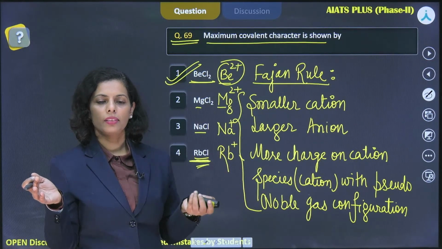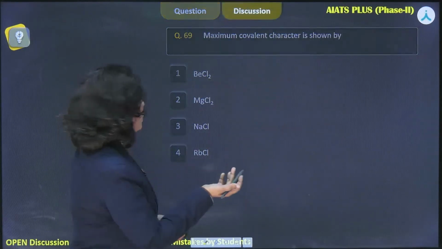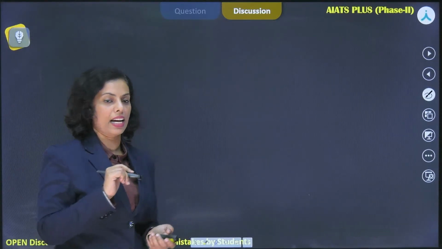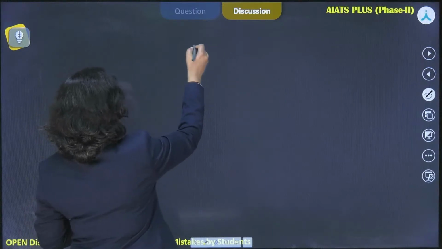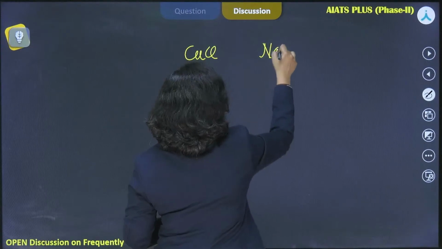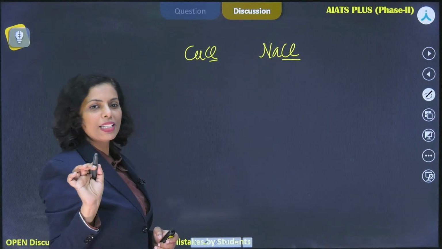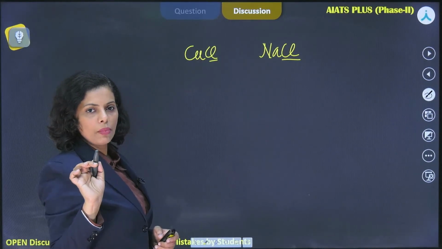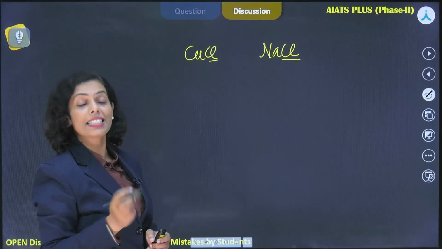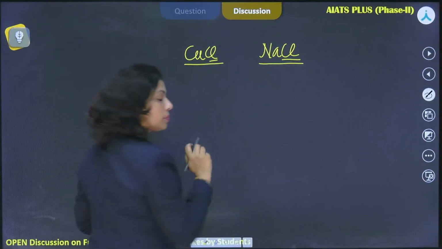Samajh aaya? Sabko? Yes. Okay. Now, one example that we need to take about the pseudo noble gas configuration, the one. Yes, Insan. Okay. So pseudo noble gas configuration. Suppose you have CuCl and NaCl. Both have chloride ion same in both the cases. Right? Absolutely, Rehana. Fourth, if the question is about ionic character, the highest ionic character. Okay. Now, you have CuCl and NaCl, right?